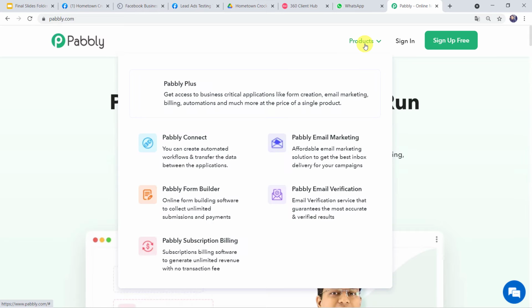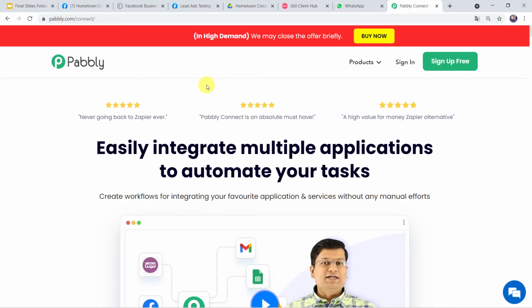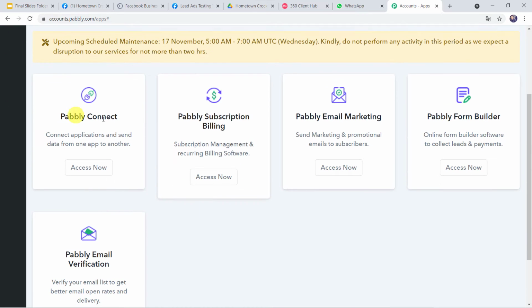Here we have to come to products and click on Pabbly Connect. This is the landing page of Pabbly Connect. As you are the first time user, you have to click on sign up for free option. You can create your own account in just 2 minutes by clicking on this option. As I already have an account with Pabbly Connect, I'll simply click on sign in. In the all apps section, come to Pabbly Connect and click on access now.